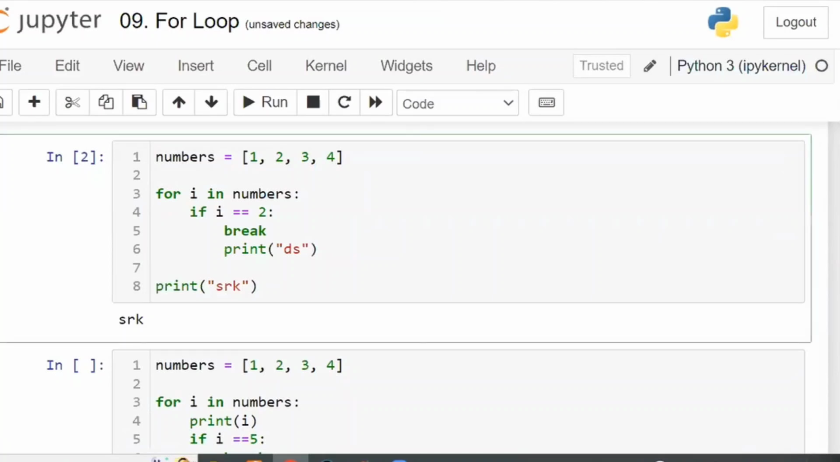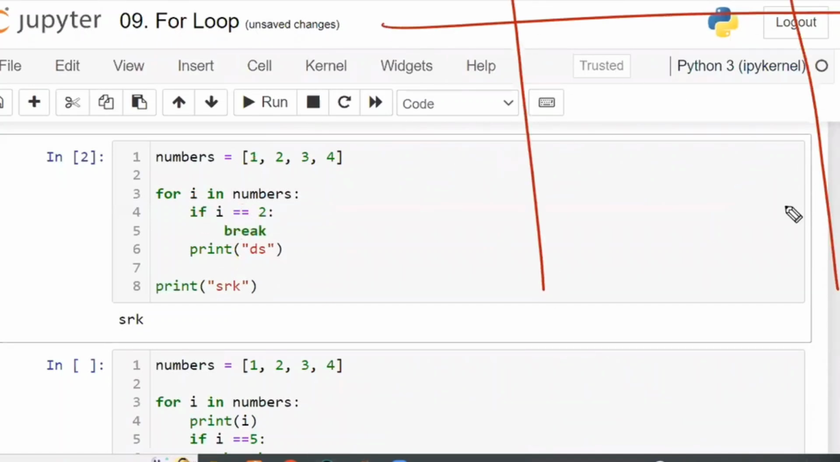Now, sir, let us assume this line is like this. In this case, first i is equal to 1, entered into the loop. Is 1 equal to 2? Condition true or not? The condition is not true, which means only the if block will not work. What about this print, is it for block or if block code? For block code. So the for block code will work, right? So I'm writing in my notes like this, where first i is equal to 1.